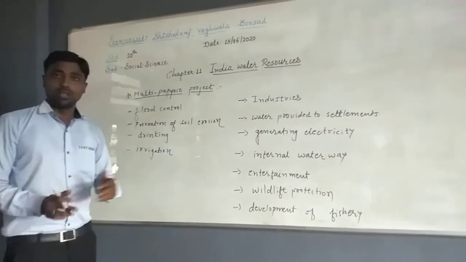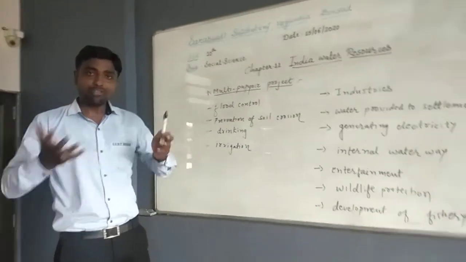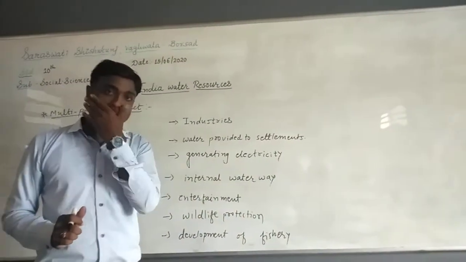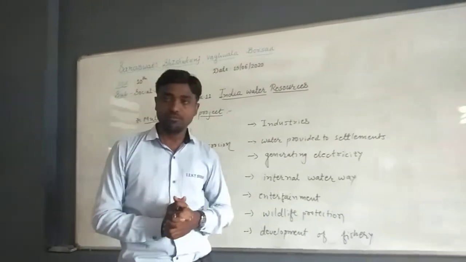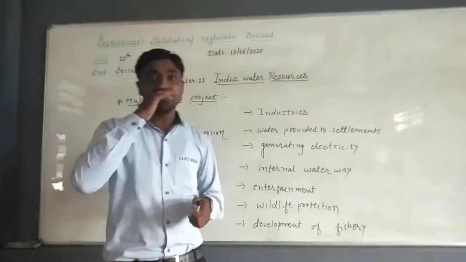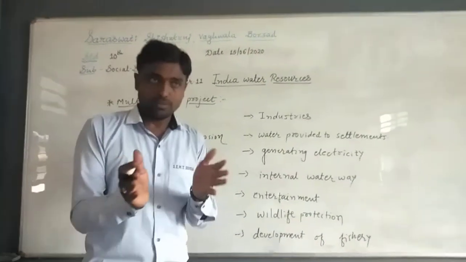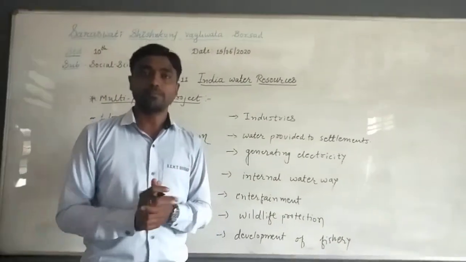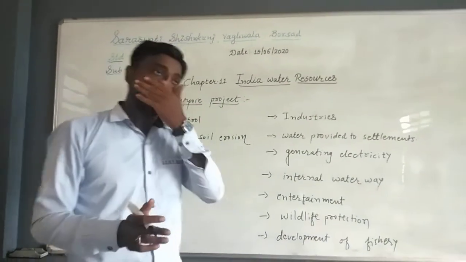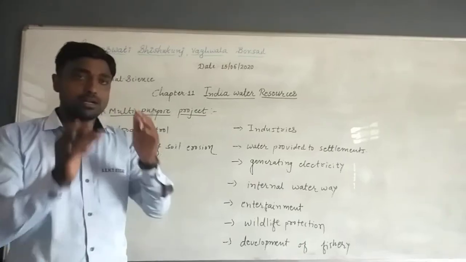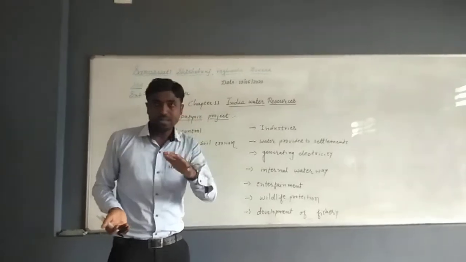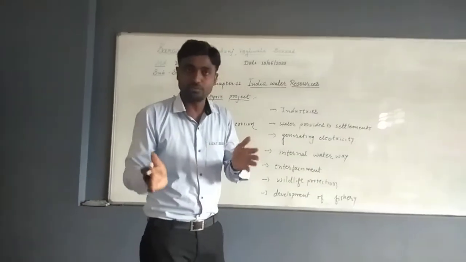First of all, flood control. Now the question arises in your mind: how is the flood controlled? I will give one example. I think you have heard the name of the Kosi river, which is located in Bihar. Every year in this river the flood comes, because the length or width of the river is too small, and due to heavy rainfall the Kosi river overflows. That is why, to control this flood, if we construct a dam on that river, the flow of water will be slow and a large amount of water can be stored.